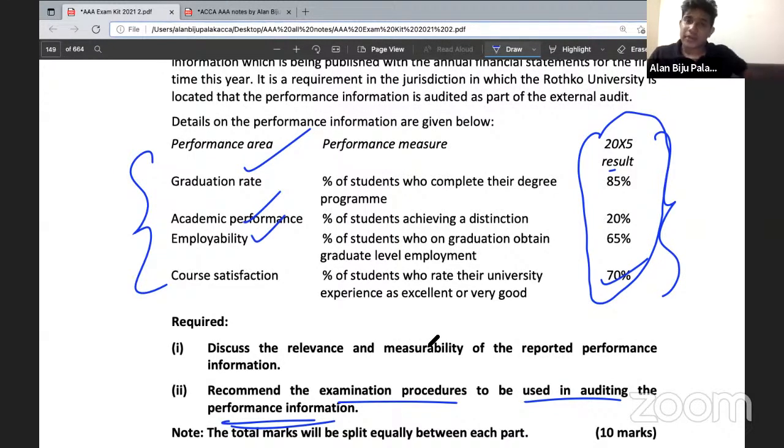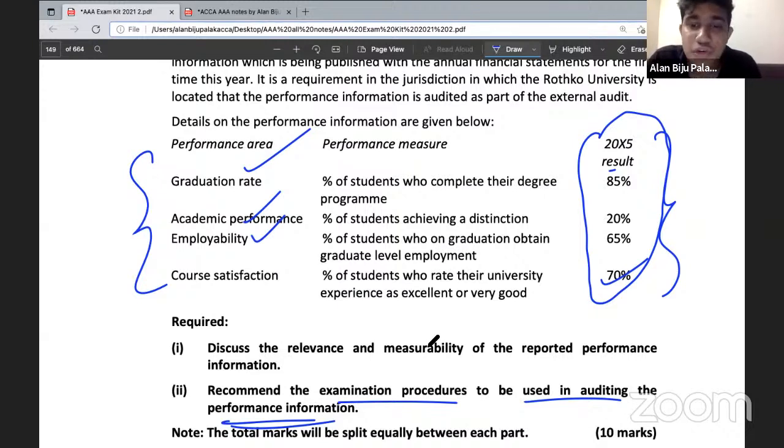What you can do is recalculate the percentage of students who have completed the degree program by dividing the number of students who have cleared the exams by the number of students who have appeared for the exams to ensure the mathematical accuracy. Then the percentage of students who have achieved distinction. What you can do here is obtain external confirmation from a sample of students who have received distinction in order to confirm that the percentage of academic performance claimed by the management is reasonable.